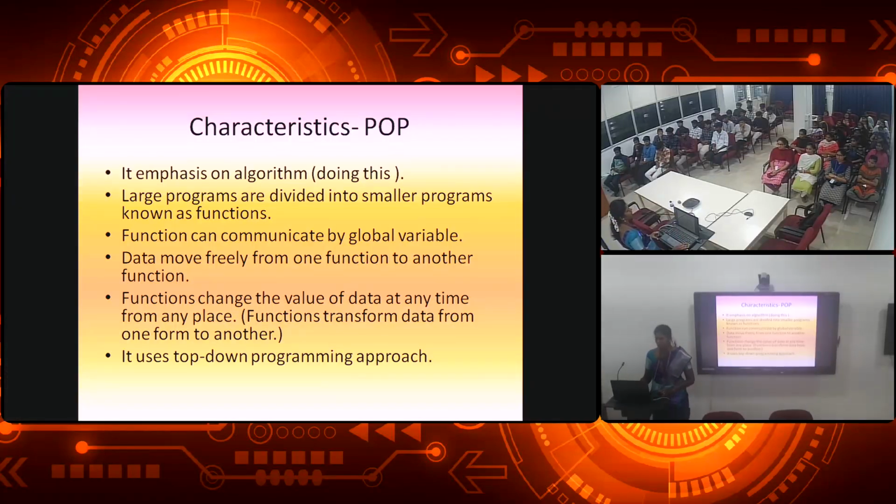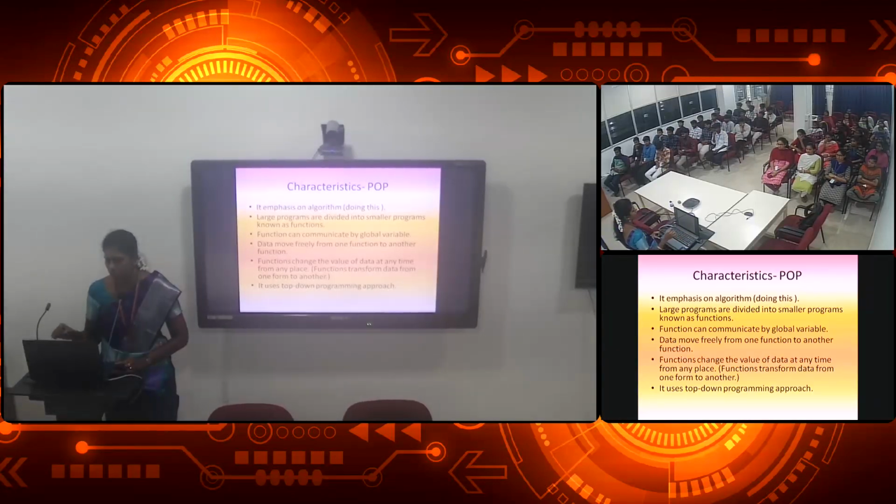Then the characteristics of procedure oriented programming: the main emphasis is on doing things, that is the algorithm pattern. The large program is divided into small parts, called functions. Functions can communicate by global variables. They will have a main global variable that will be communicated among the other parts of your program. Data can move freely from one function to another, so the data is moved from one place to another easily. Functions can change the value of data at any time from any place. It uses a top-down programming approach, as I said before. That is, procedure oriented programming follows a top-down approach.